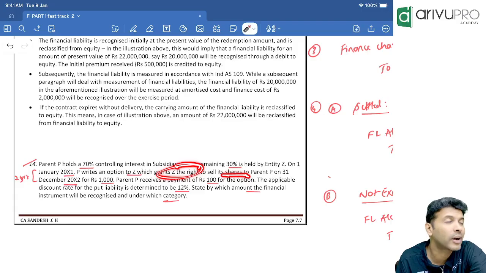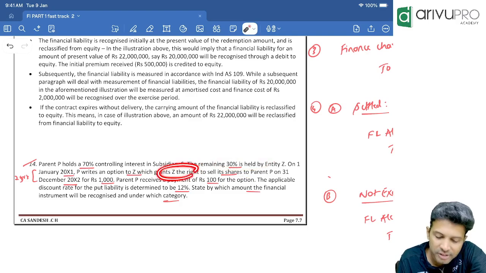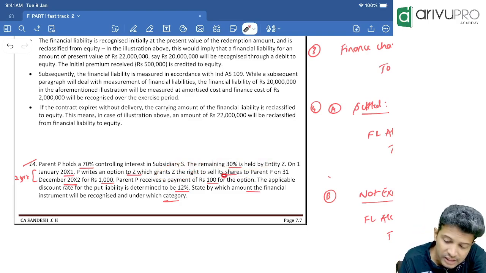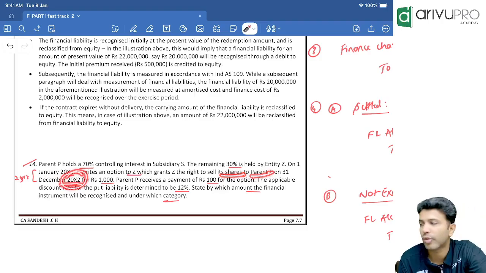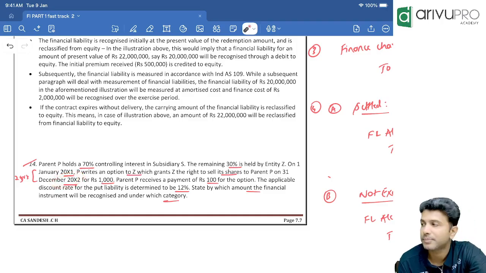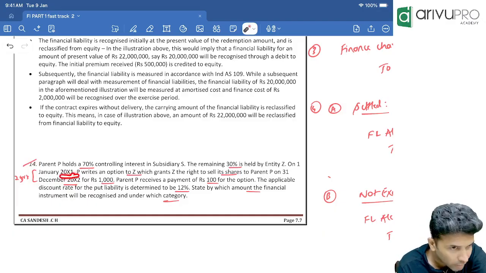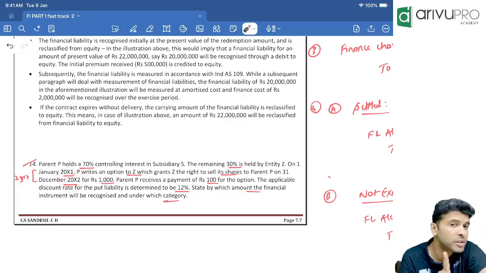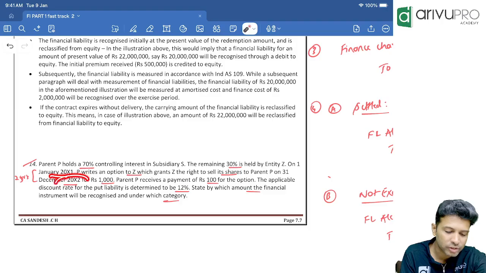Z has a right. What right? To sell. Z is holding how much shares in S? 30%. That 30% share, Z, if they want, they can sell. They have a right to sell the shares to P on 31st December 20x2. So they made the contract on 1st January. This put option, if Z wants, they have to exercise within 31st December 20x2. So the period is how many years? From 1st Jan 20x1 to 31st December 20x2 is 2 years.